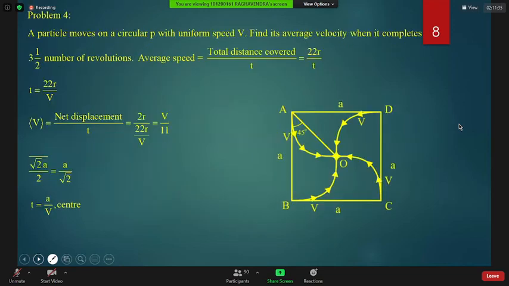First problem I am giving you. A particle moves on a circular path. This figure is not related to this; it is for a different problem. A particle moves on a circular path with uniform speed v. Find its average velocity when it completes 3.5 revolutions. Don't see the solution. This will be your problem number 5.